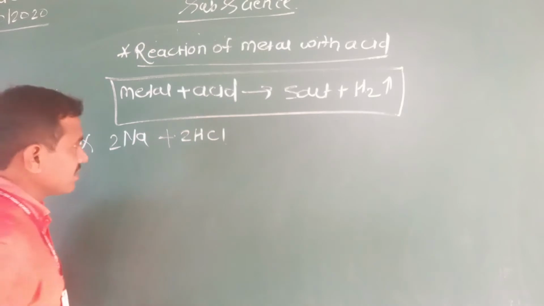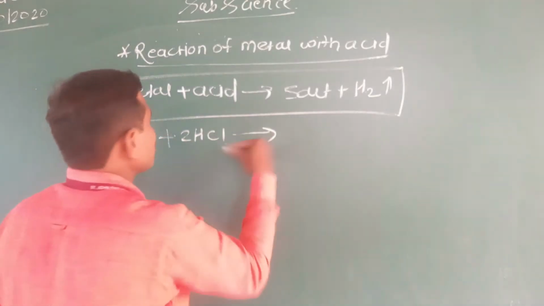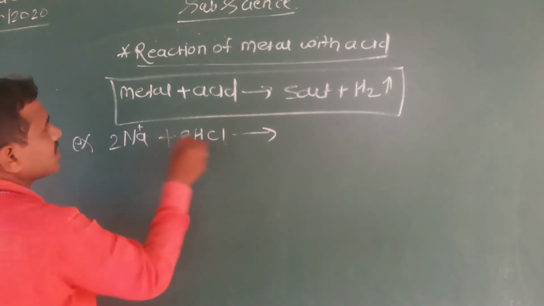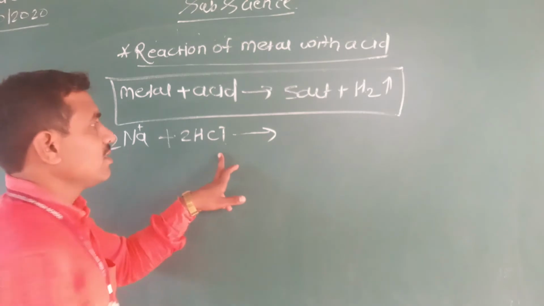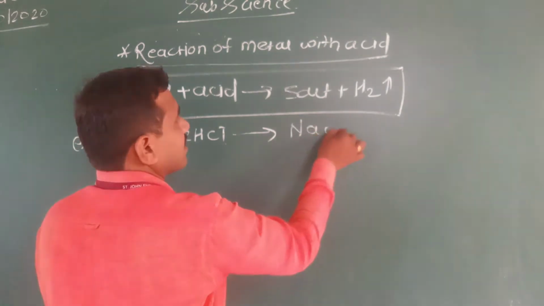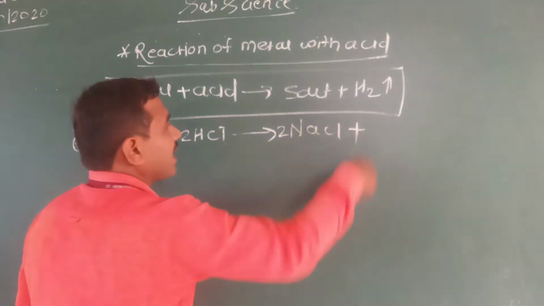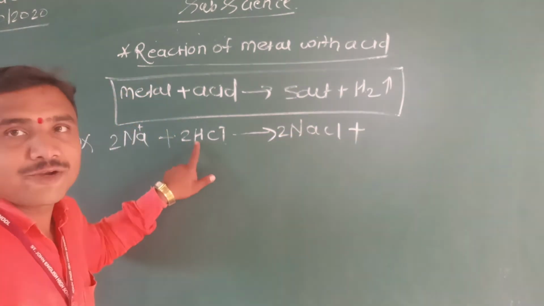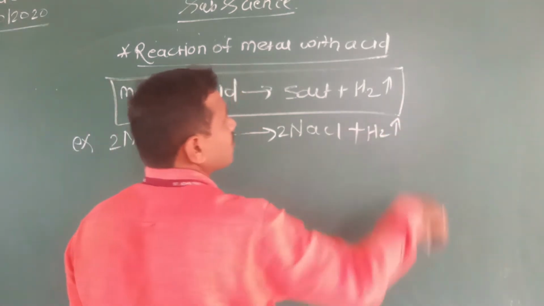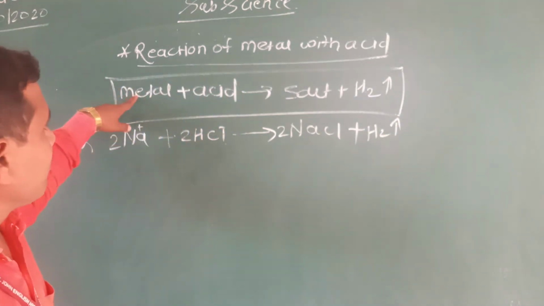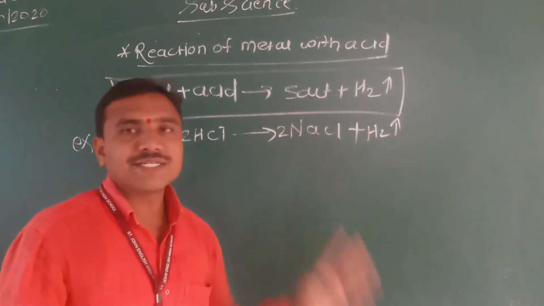Balance this reaction: sodium reacts with hydrochloric acid to form a salt. The reaction takes place between the sodium cation and anion, Na+ and Cl-, to form the salt NaCl, sodium chloride, plus hydrogen gas H2. Metal sodium, acid hydrochloric acid, salt sodium chloride, and hydrogen gas.